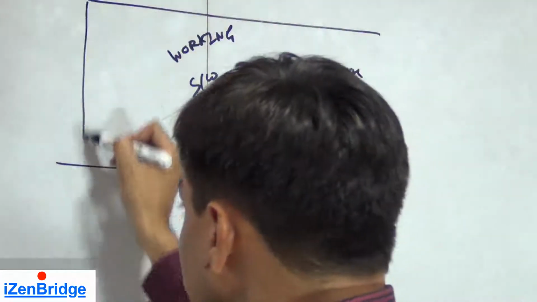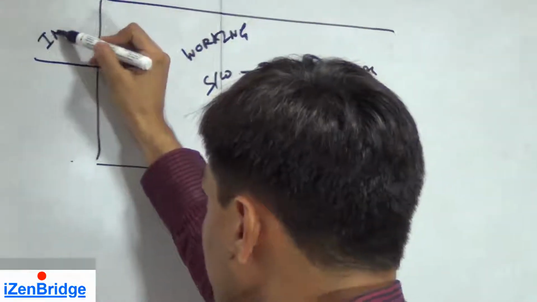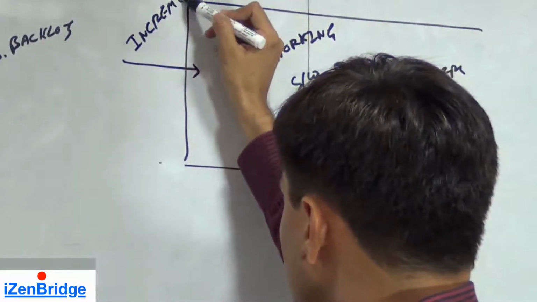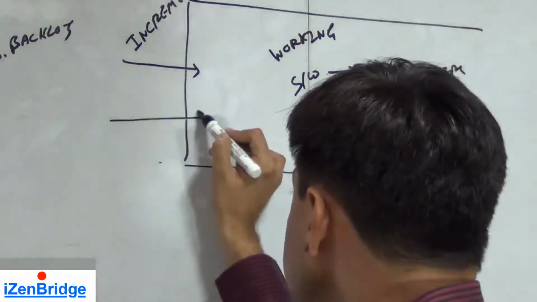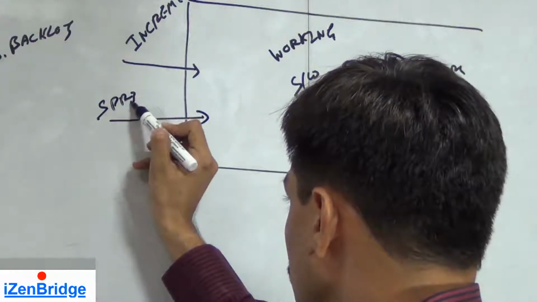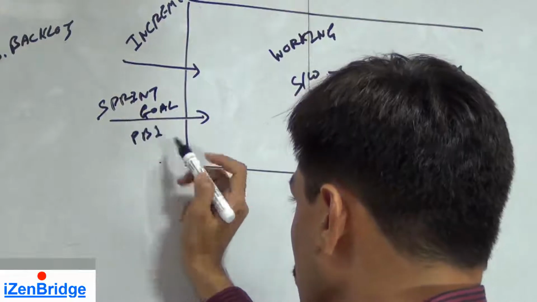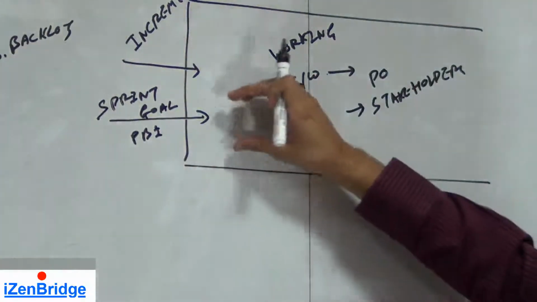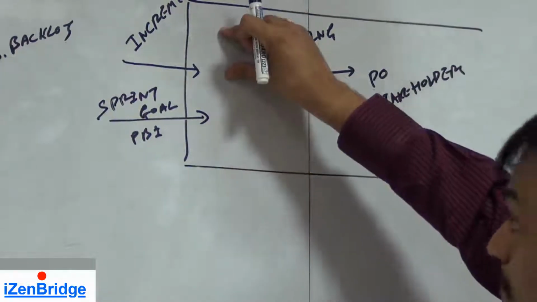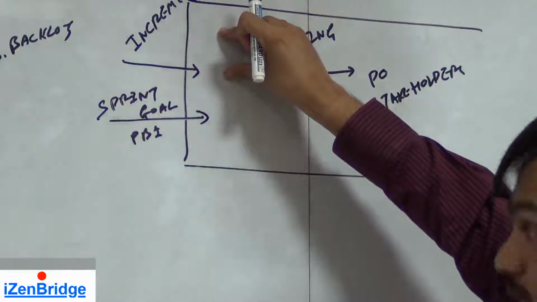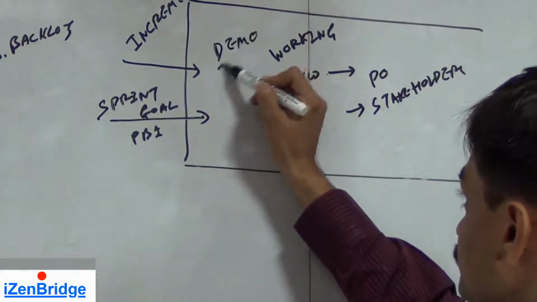If you talk about an input to this particular meeting, we can think of an increment, which is an increment of potentially shippable product, and a sprint goal, or the selected product backlog items. So the team gives a demo of how this selected product backlog item for a given sprint has been implemented in a working software. They give a demo of working software.